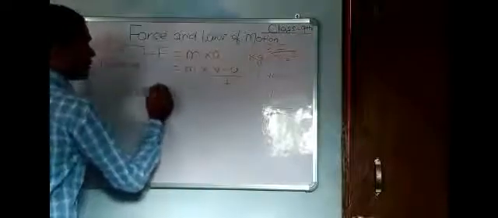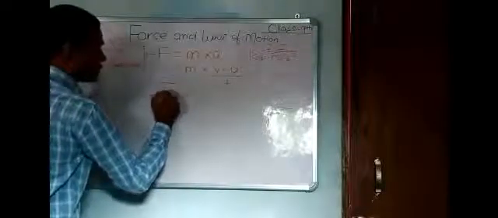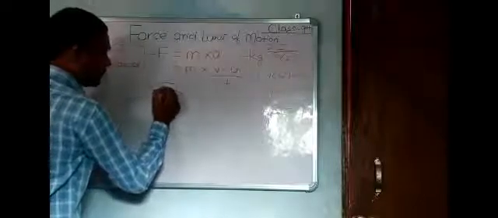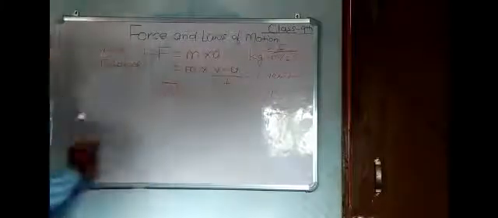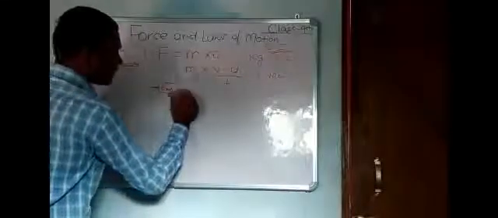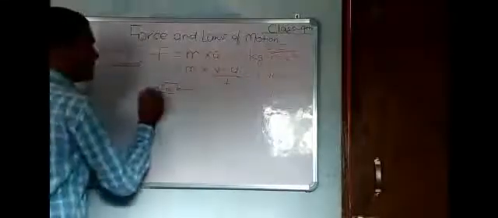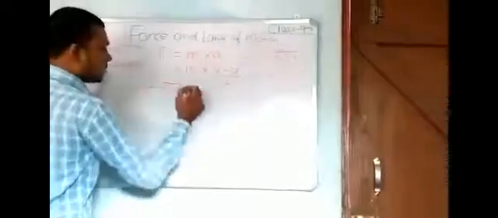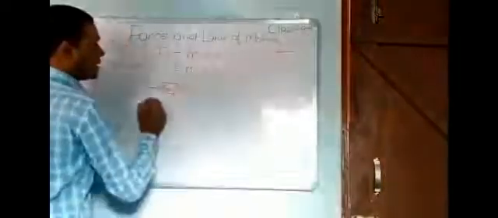So balanced force is like this: if this is a book, and force is applied from this direction and from this direction, 1 Newton from one side and 1 Newton from the other, then it is said to be balanced force.